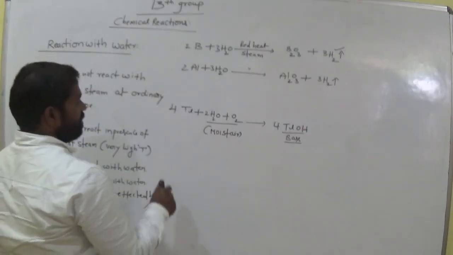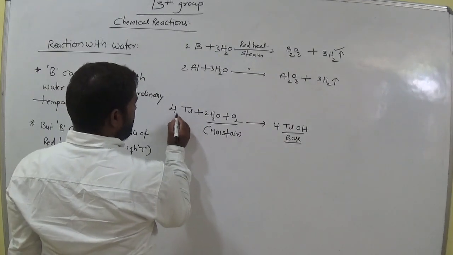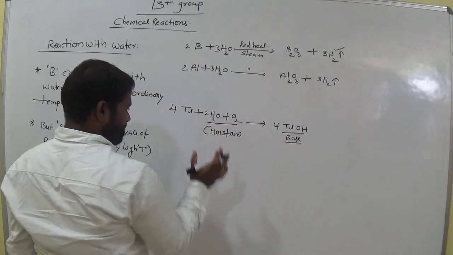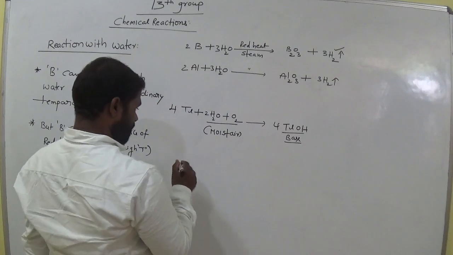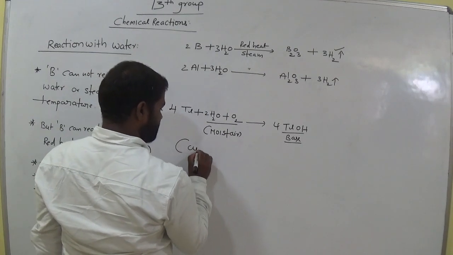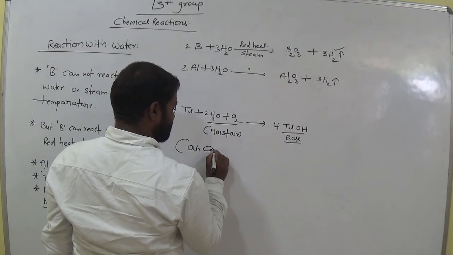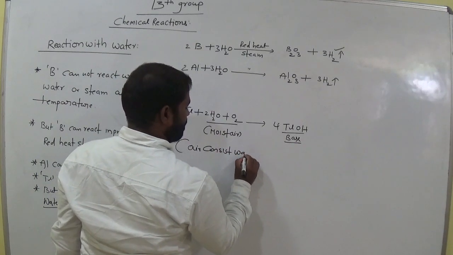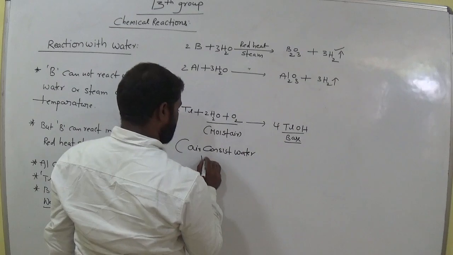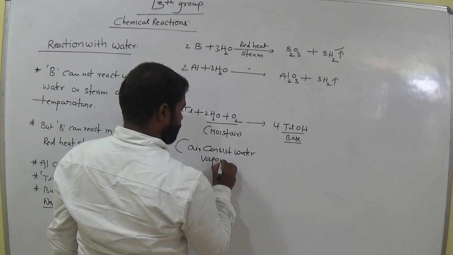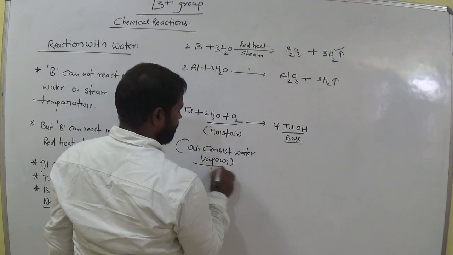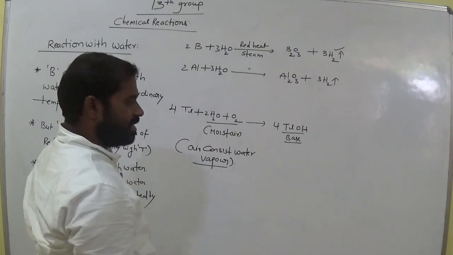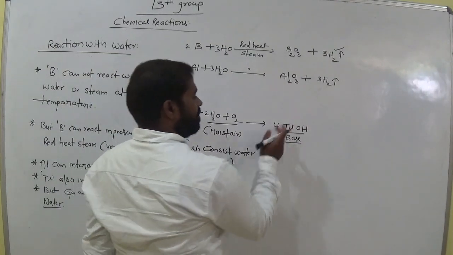And here 4 moles of thallium interact with moist air. Moist air means air consisting of water vapor. Clear? What is the oxidation state of thallium here?